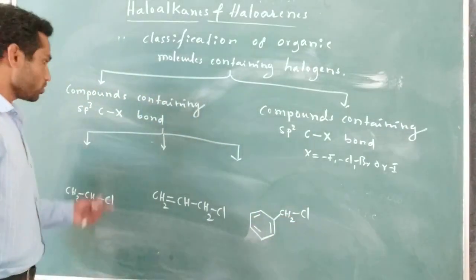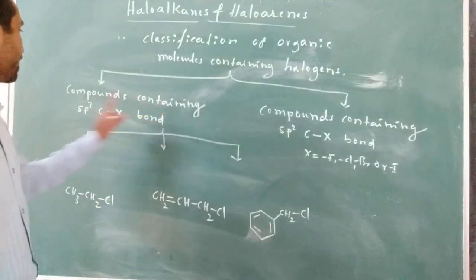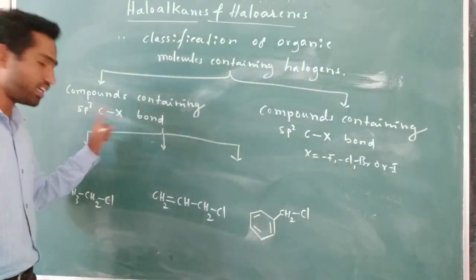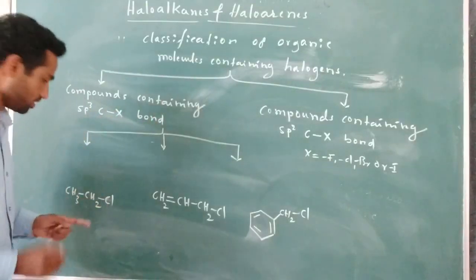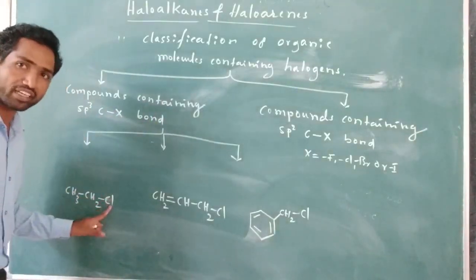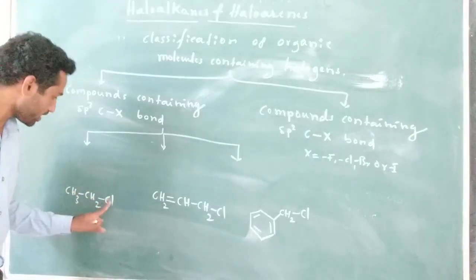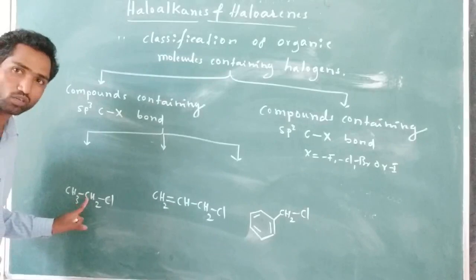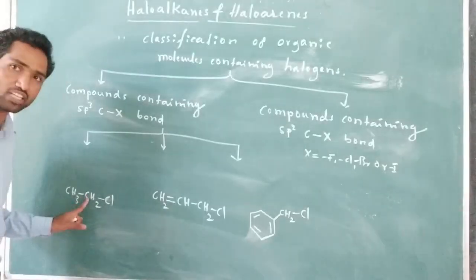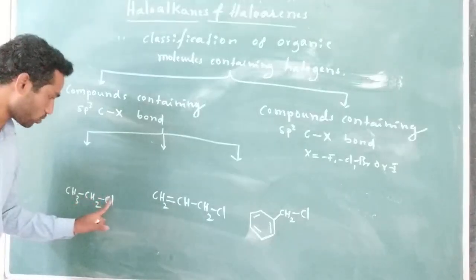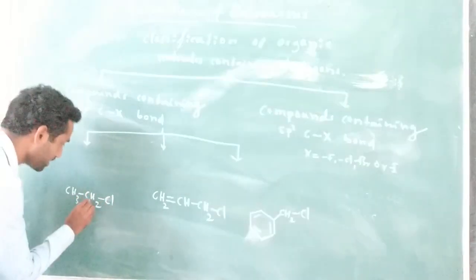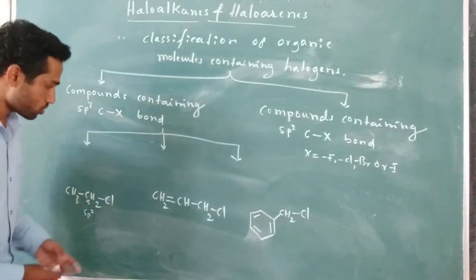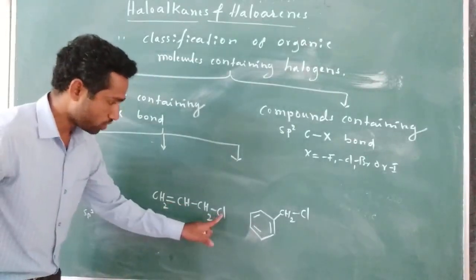Right. So here, in compounds containing sp3 hybridized carbon to halogen, the halogen is attached directly to the sp3 hybridized carbon. I am taking an example of chlorine. Chlorine is attached to an sp3 hybridized carbon. So it is a saturated hydrocarbon, right? Saturated carbon. It is saturated with hydrogen. So this chlorine is attached to an sp3 hybridized carbon. Another example here also.